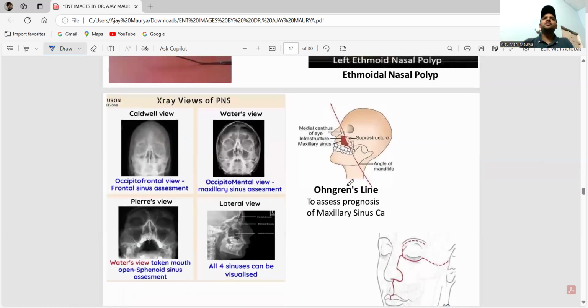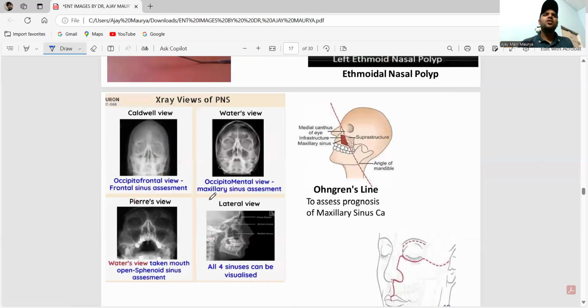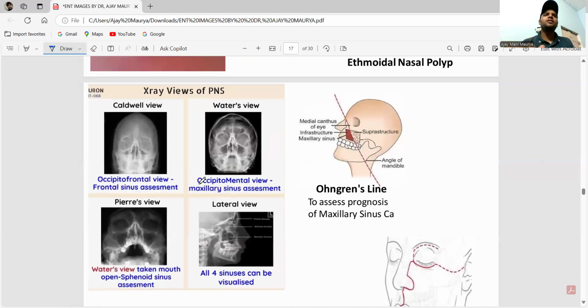Okay, now. X-ray views. See here, this is the Caldwell view. This is the occipitofrontal view for the assessment of the frontal sinus. This is the Waters view. This is the Waters view for the maxillary sinus assessment.